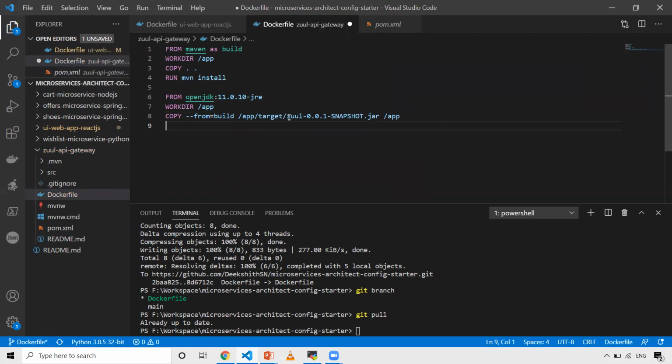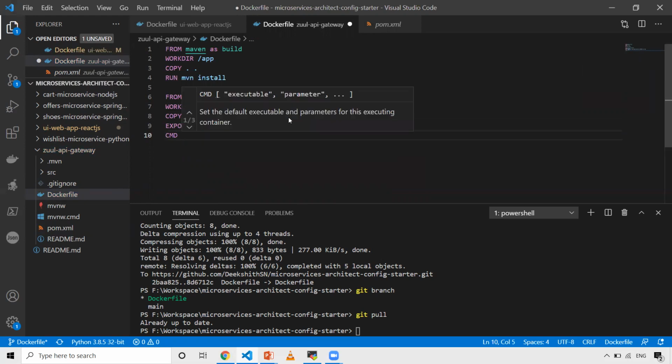Okay. Now once this is done, for documentation purposes you can just use the instruction EXPOSE. I want to run this particular application on port 9999, and then afterwards I want to run my application by using java -jar and the artifact name.